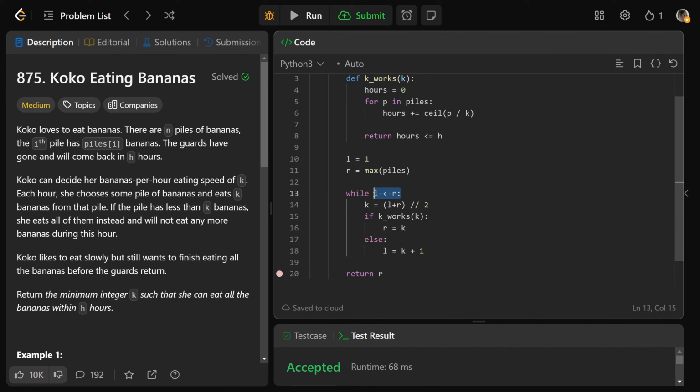Now this works because we're closing in on a particular value using binary search, and eventually we'll get to the point where L is equal to R. And when that is the point, that is actually when we close, because this is a strict less than.